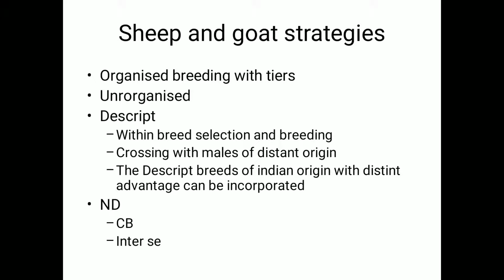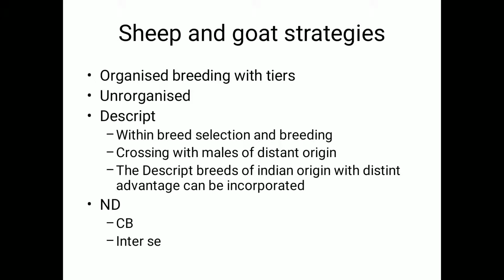This is called as tiers. Especially in the organized breeding where there is a controlled breeding activity, these tiers will be very clear cut. Gene flow will be usually from top level to bottom level. That is called as closed nucleus breeding systems, where selection will be happening only in the top tier.